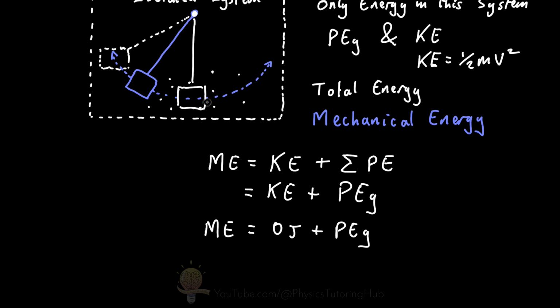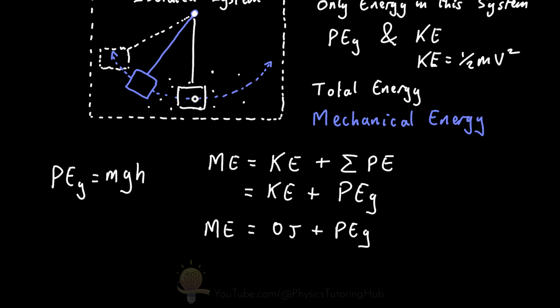But this is the lowest point our pendulum can be in this system. And remember, the gravitational potential energy is equal to the mass of the pendulum times the acceleration due to gravity times the height of the pendulum. And if this height is 0 here, because the pendulum cannot possibly get any lower than this, then this term would mean that the potential energy is 0.